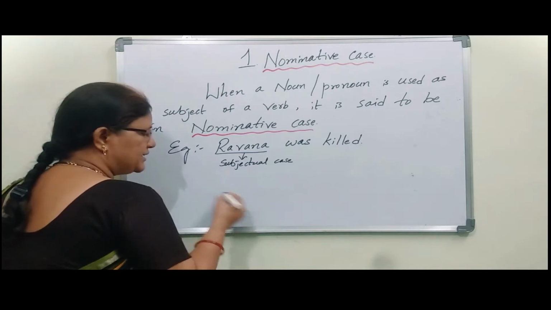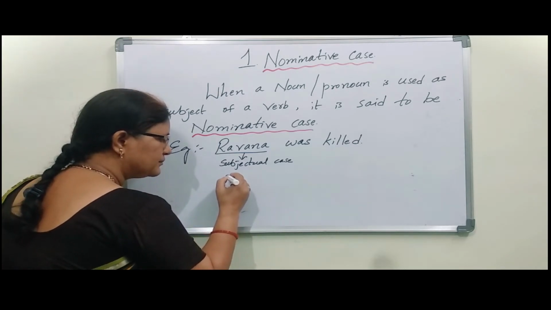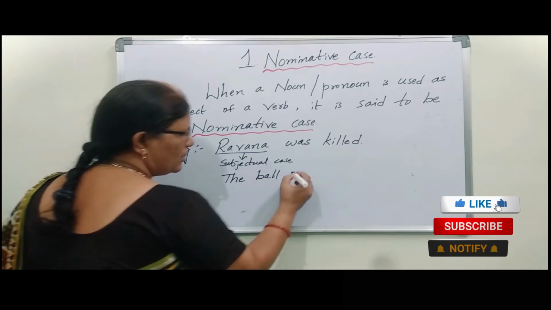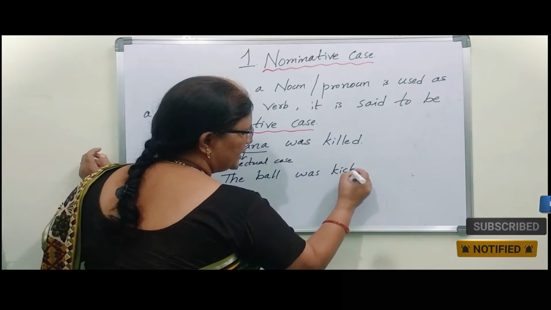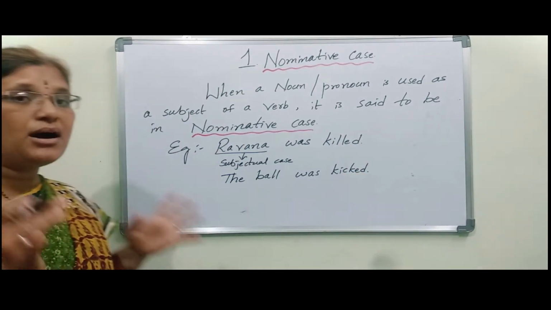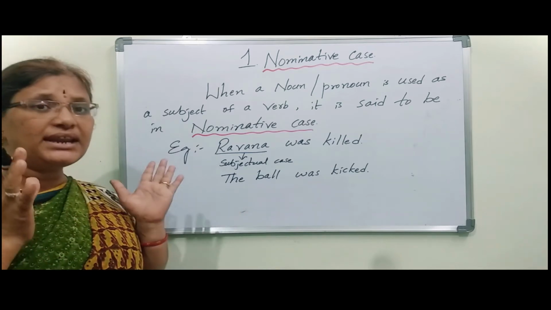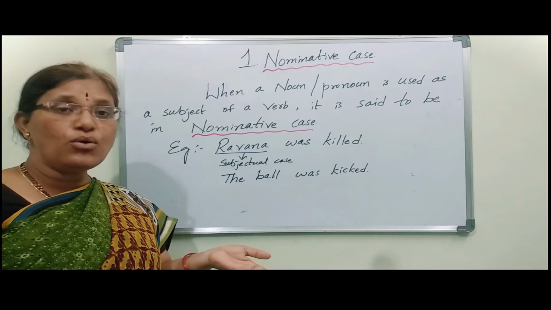So next another example we can see. The ball was kicked. Means somebody kicked that ball. Here we are not giving importance to who kicked the ball.